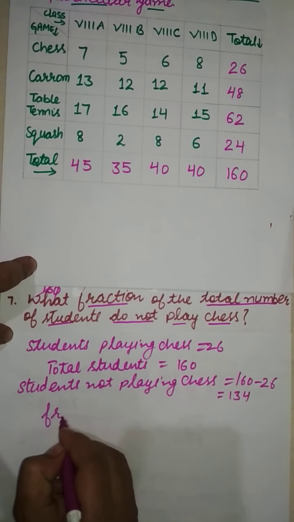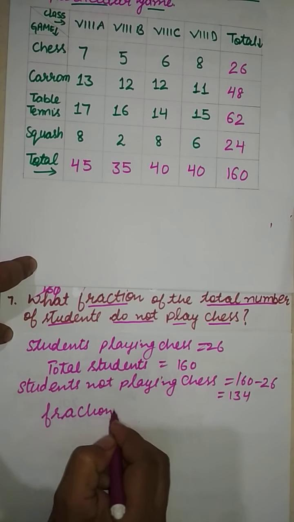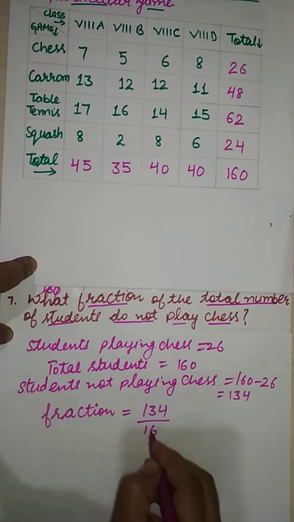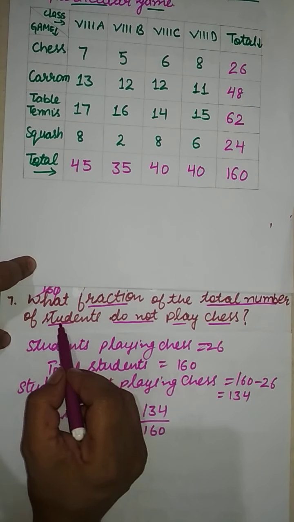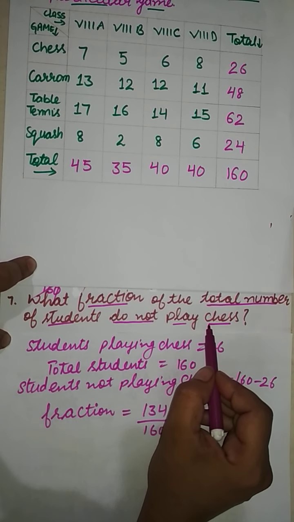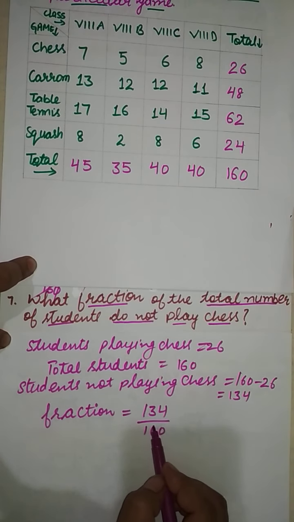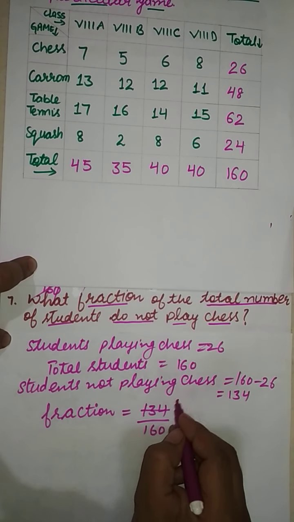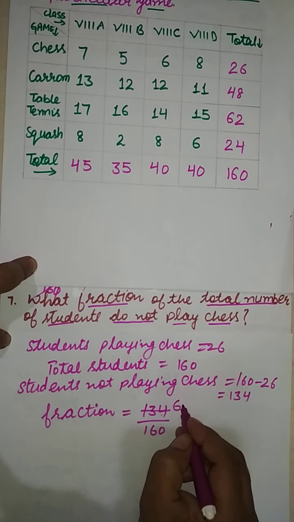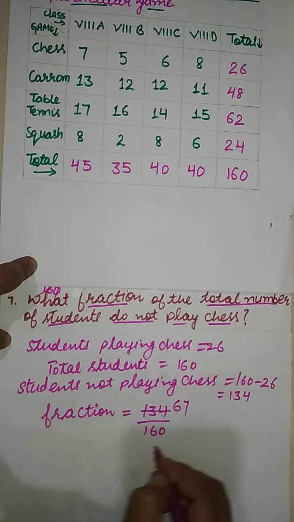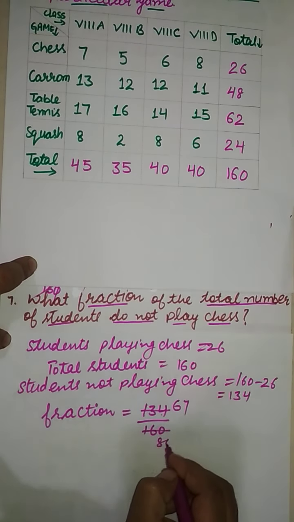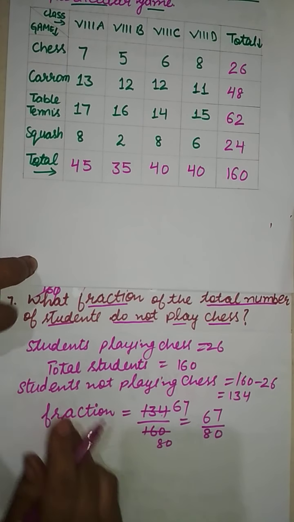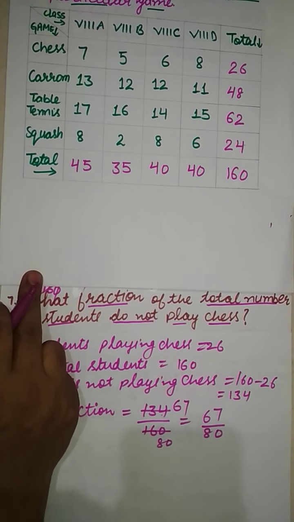So the fraction will be 134 divided by 160, as we have to find out the students not playing chess. So it is 134 by 160. Now do the simplifications. 6 twos are 12, 7 twos are 14, 8 twos are 16, 80. So the fraction is 67 by 80, which is the right answer.